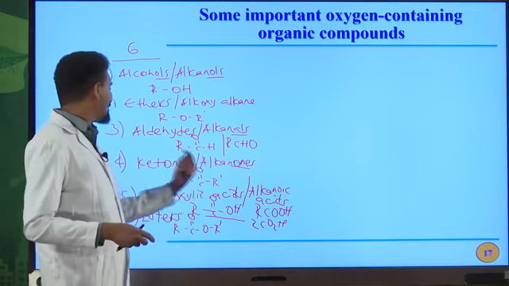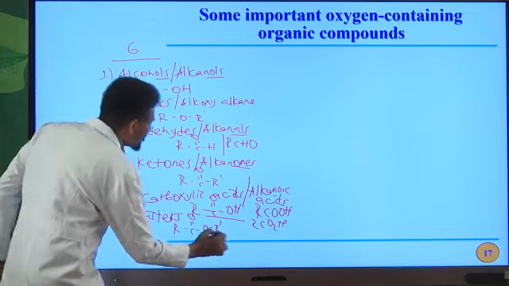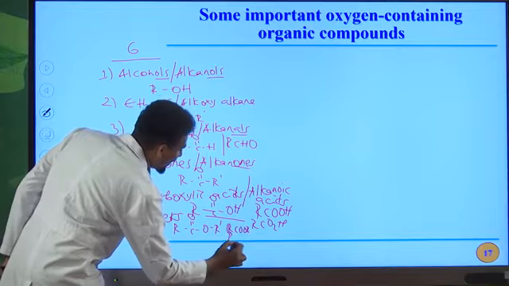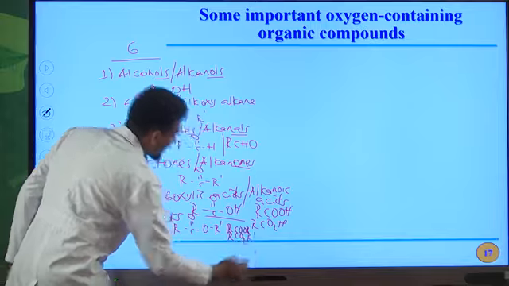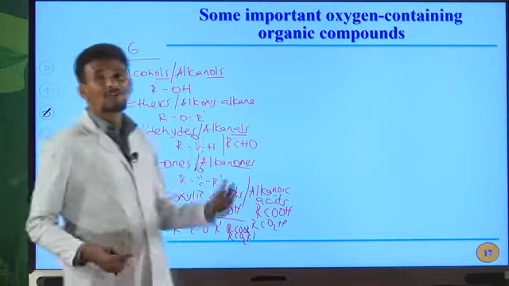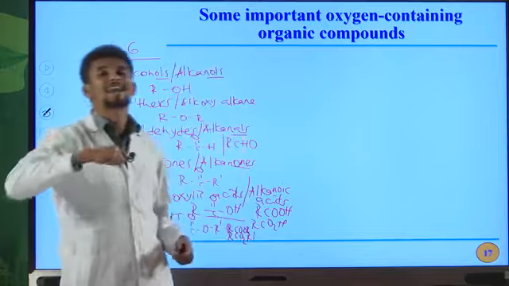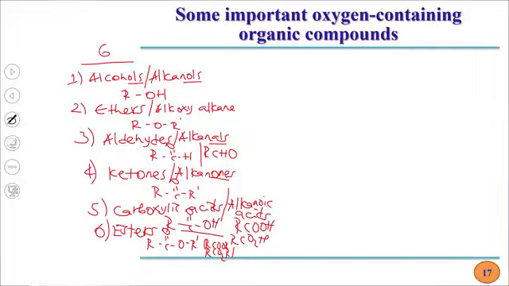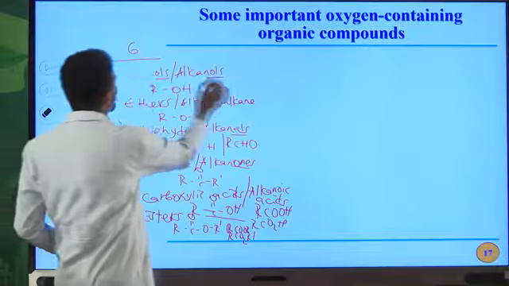So this is the general formula for ester. You can also write it as RCOOR prime or RCO2R prime. Esters can be named as alkyl alkanoates, which are the IUPAC names for esters. All these are oxygen containing compounds of hydrocarbons.